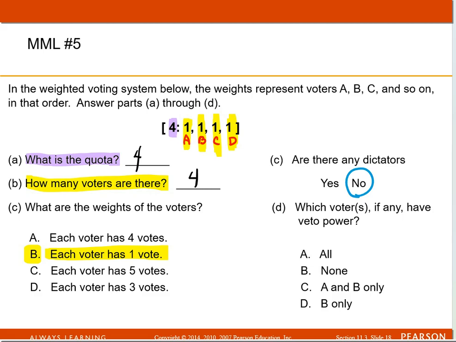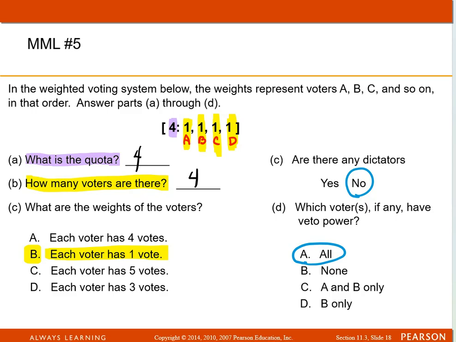All right, are there any dictators? No. A dictator would be somebody who controls the vote. Each person only has 1 vote, so no one has control. And, well, I guess they do have a little bit of control because it says which voters, if any, have veto power. They all have veto power. Because it takes 4 votes for a resolution to pass, and there's only 4 people with 1 vote each. So if one person says no, and the other 3 say yes, it doesn't matter. All 4 have to agree.